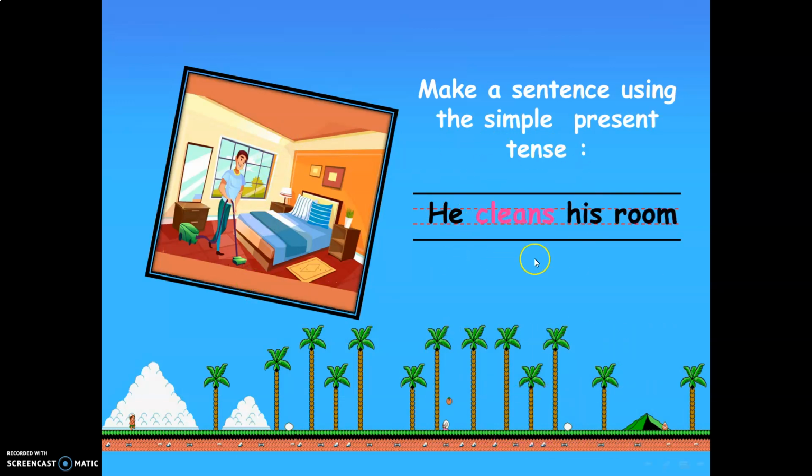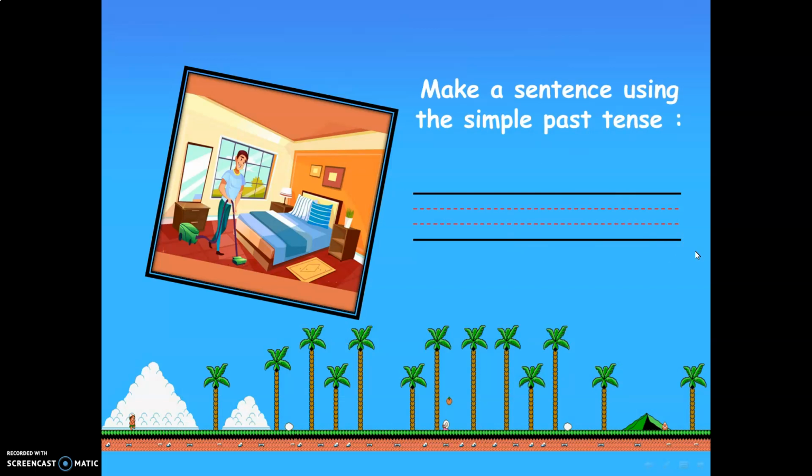This is a sentence in the simple present tense. What about making a sentence using the simple past tense? We have the same picture here, and we have to say, he cleaned his room, okay?